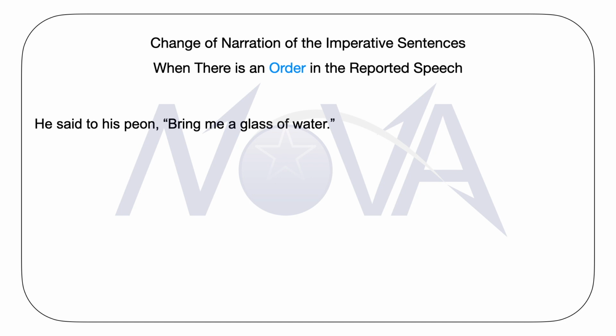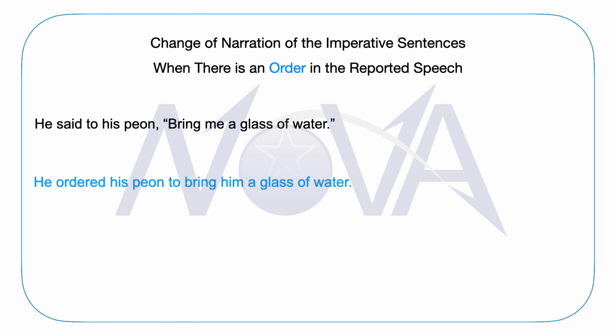Means you can simply use the words ordered or commanded, etc. And then the comma and the inverted commas would be replaced by the word to, and then we will use the root form of the verb given in the reported speech. If you apply all these rules, you can quickly understand the indirect narration of this given sentence, which is: He ordered his peon to bring him a glass of water.